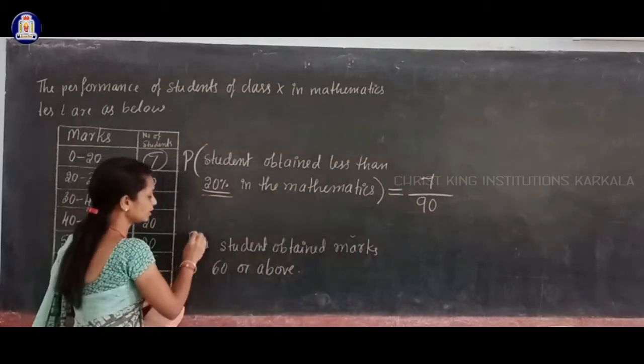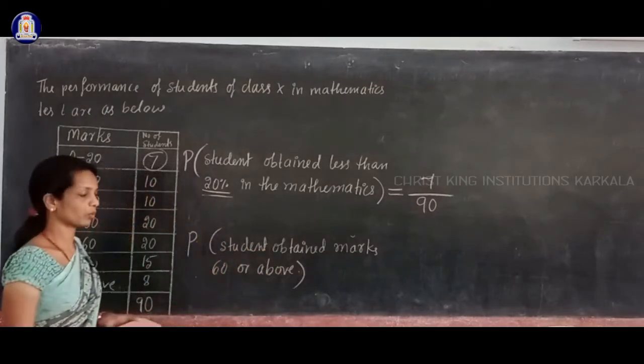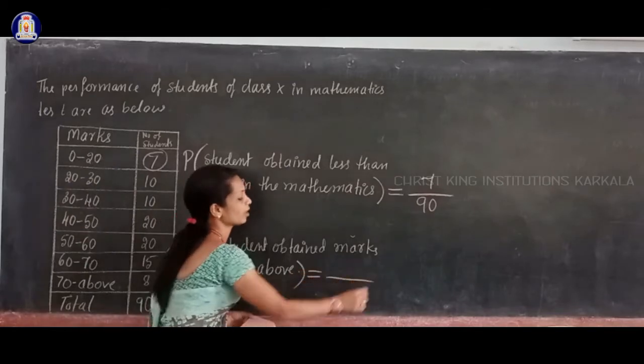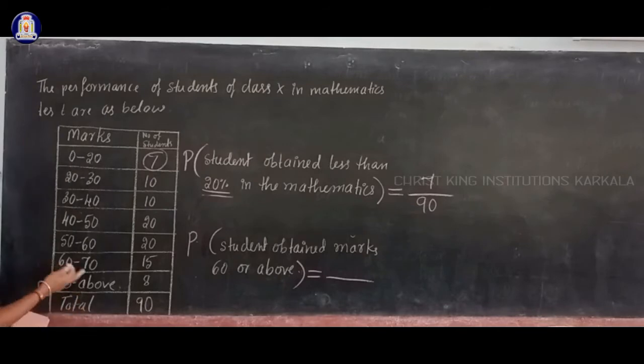Next, the second one: find the probability that a student obtained marks 60 or above. Okay, you have to find the probability that a student obtained marks 60 or above. For that also you have to see the table, how many students obtained 60 or above marks. Okay, 60 or above means in which class intervals you have 60 or above marks. See, in 60 to 70 this is more than 60. Okay, 60 is also there, 60 and more than 60, and in this 70 or above, in that also you have more than 60.